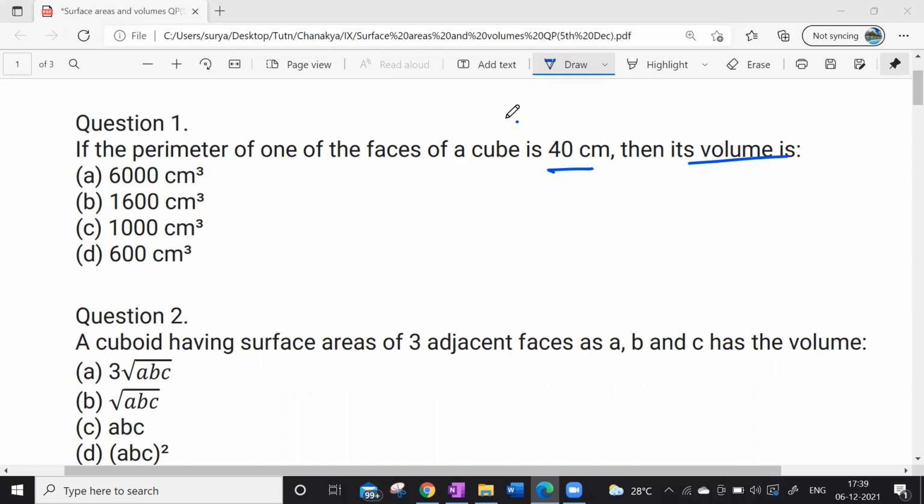For the first question, they said one face of a cube has a perimeter of 40 centimeters. Since all four sides of a square are equal, the perimeter of a face of a cube is equal to 4s. So 4s is equal to 40, and s is equal to 40 by 4, which is 10 centimeters. The volume of a cube is s cubed, which is 10 cubed, so 10 cubed is equal to 1000 centimeter cube.